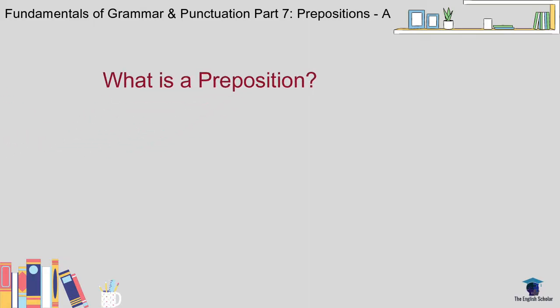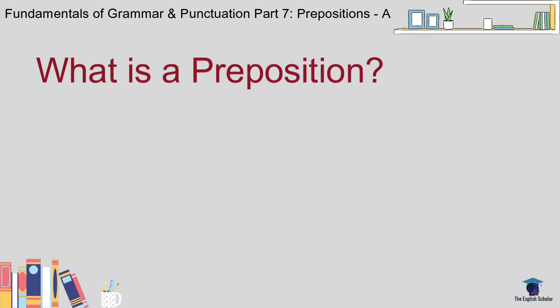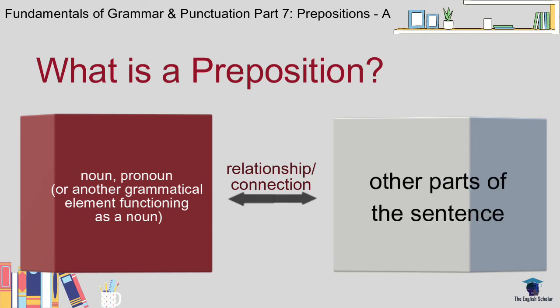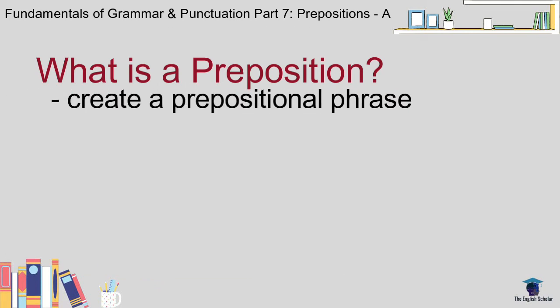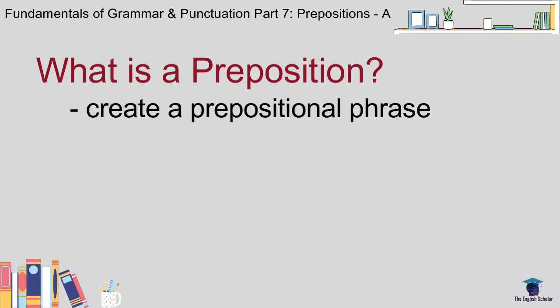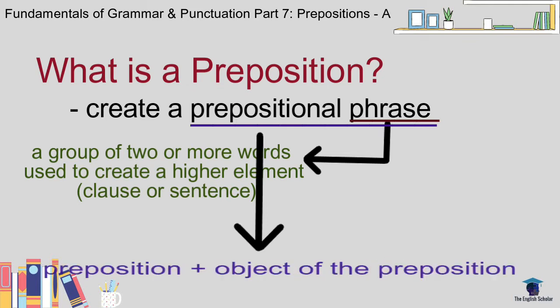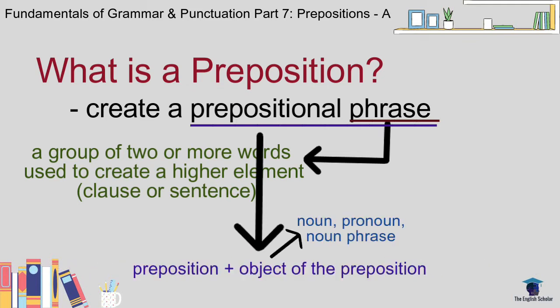What is a preposition? A preposition is a part of speech used to express the relationship of a noun or pronoun or another grammatical element functioning as a noun to the rest of the sentence, specifically to create a prepositional phrase. A phrase is a group of two or more words used to create a higher element like a clause or a sentence. A prepositional phrase is a phrase that consists of a preposition and its object that can be a noun, pronoun, or noun phrase.